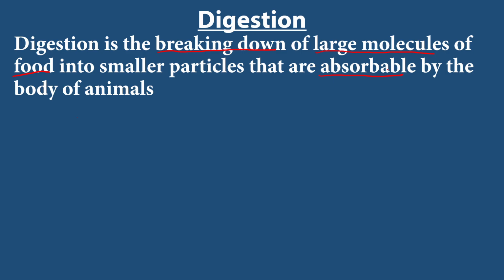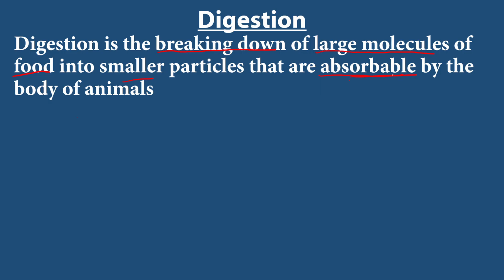Maybe you ate a big yam and it becomes small glucose inside your body; that is digestion. But if you just pound the yam, you actually broke down the yam, but it is not absorbable to your body. Then that means it is still not digestion. For digestion to occur, it must be the breaking down of food into smaller particles that are absorbable by the animal.